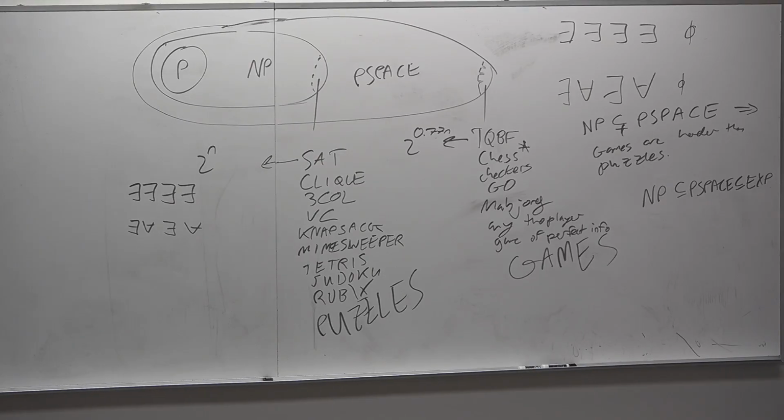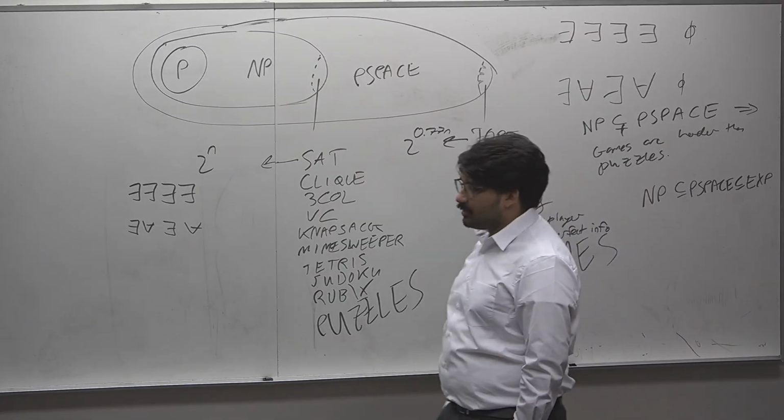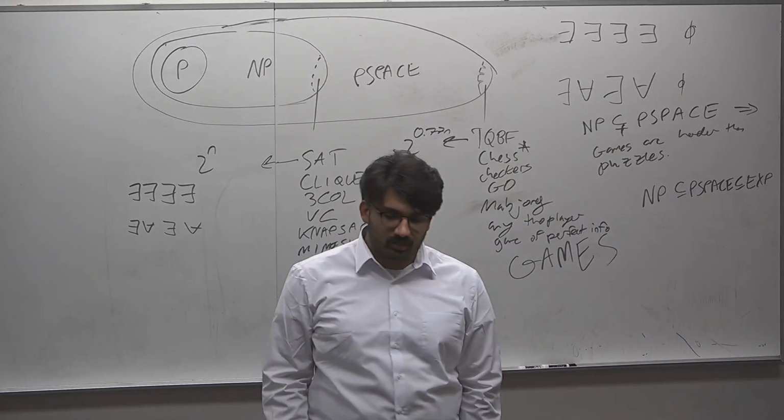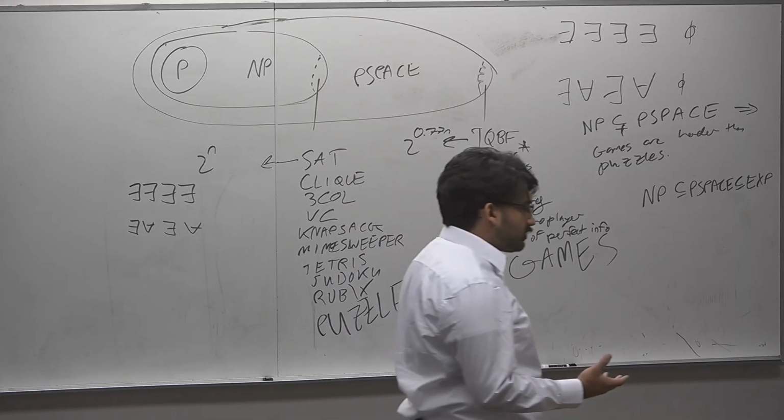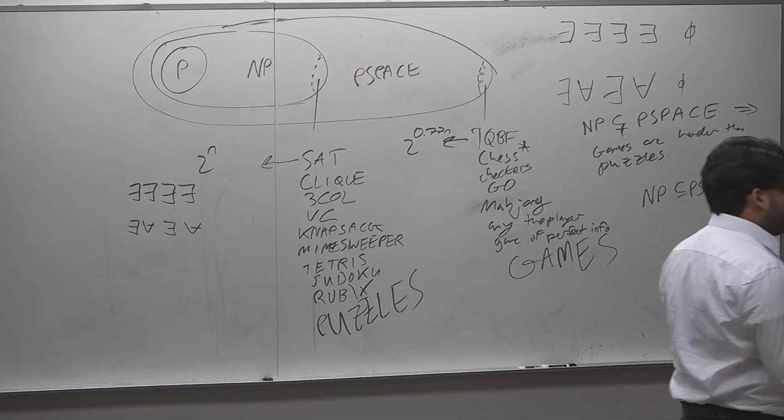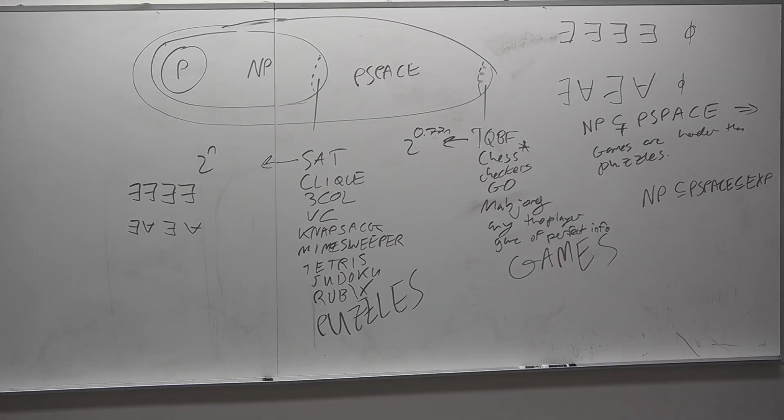All right, let's see if I can remember what the students' questions were. There was a student question about the distinction between these three, because really, to an algorithm designer, they're kind of useless. And I guess proving something to be PSPACE hard is useful in the sense that under the assumption that NP does not equal PSPACE, proving a problem to be PSPACE hard means that it's probably not in NP, and therefore probably not even verifiable, in the sense that you shouldn't expect to be able to verify the solution to the problem.